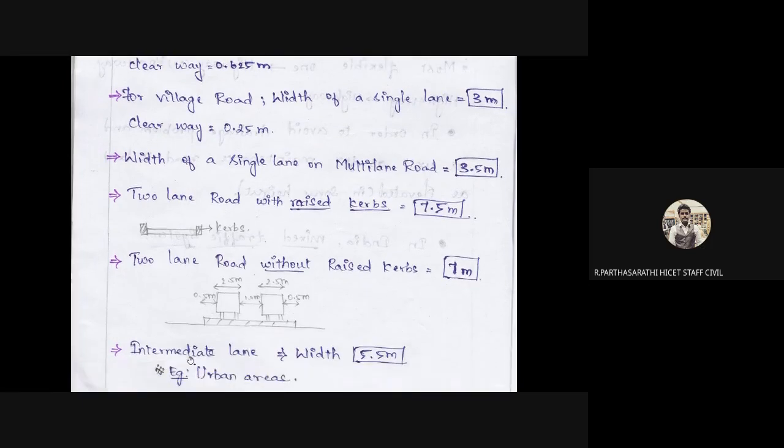Okay, next, the intermediate lane. We have to provide for the intermediate lane a width of 5.5 meters. Okay, this is the 5.5 meters. For example, urban areas. You can see most urban area roads are intermediate lane. Totally no center lines are available. So there are only the left border and right border, and they should be 5.5 meters apart.